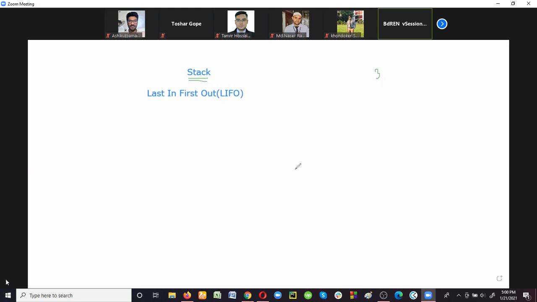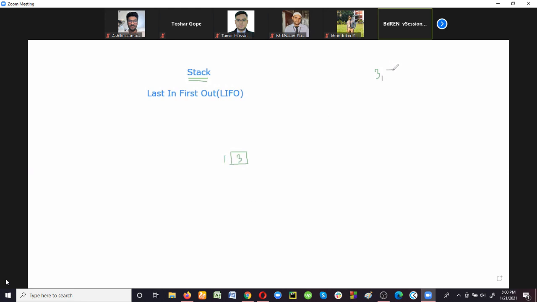What is a stack, and how can we store data items in it? Suppose initially there is no data element, so initially the stack is empty. When a data element comes, we can insert it in this empty stack. This is the first data item stored in this memory location.